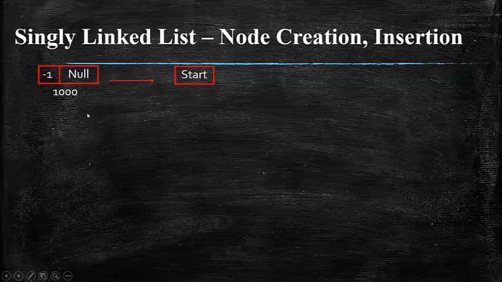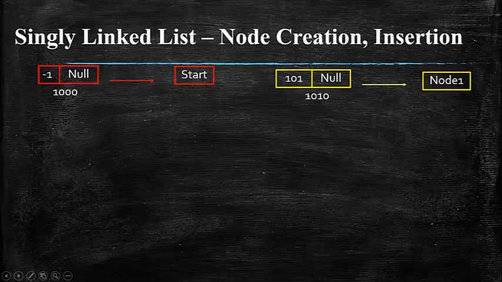Now let's say I'm trying to create the first node. The data present in my first node is 101, and the memory space has been created dynamically. Remember, this memory space will be created dynamically, and this first node will not point to any other node. That is why the memory location of the next node is terminated as null. Always remember, in your linked list you will always have the start node.